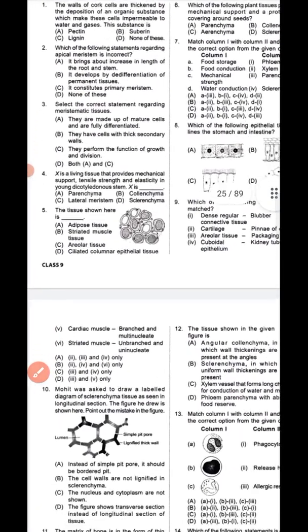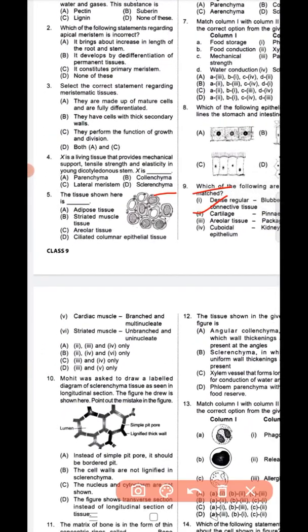Why? Because A, 2, 3 and 4 only is written. Okay, 2, 3 and 4, because 5, cardiac muscle, is branched and uninucleate, and the last one, 6, striated muscle, is unbranched and multinucleate. So question number 9 option A is the correct answer.